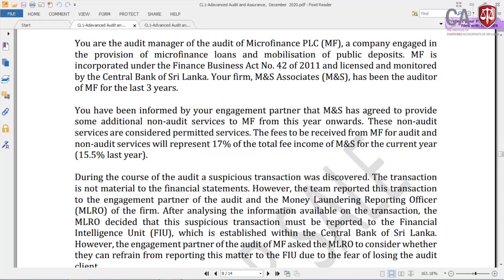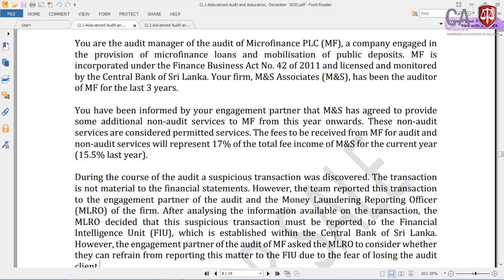However, the engagement partner of the audit of MF asked the money laundering reporting officer to consider whether they can refrain from reporting this matter to the FIU due to the fear of losing the client. It is very, very common, very practical. It's a very realistic scenario given by the examiner, right?